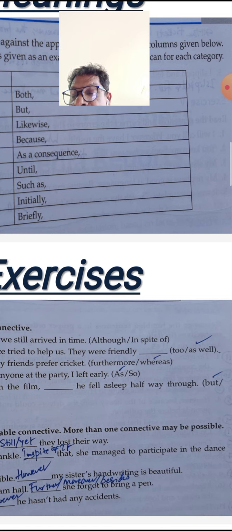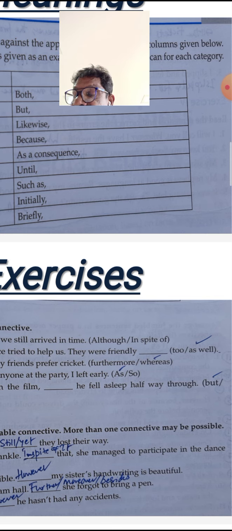I love Carrom, dash, my friends preferred cricket. I love Carrom, whereas my friends prefer cricket. Number 4: dash, I did not know anyone at the party, I left early. Here "as" and "so" have been given. "As" is the appropriate connective for the 4th sentence. As I didn't know anyone at the party, I left early.